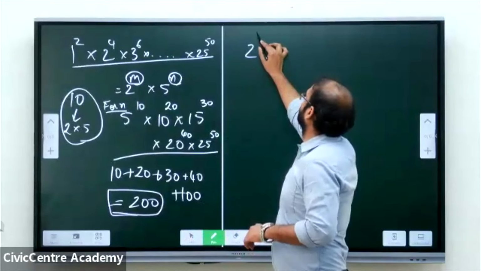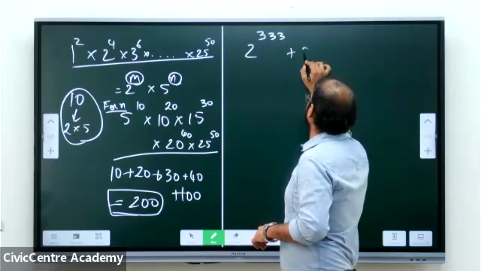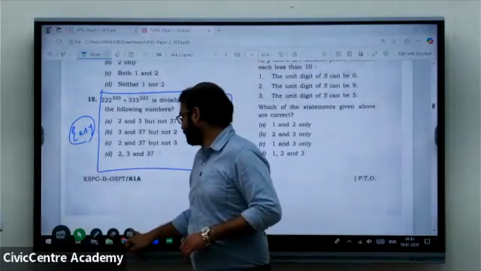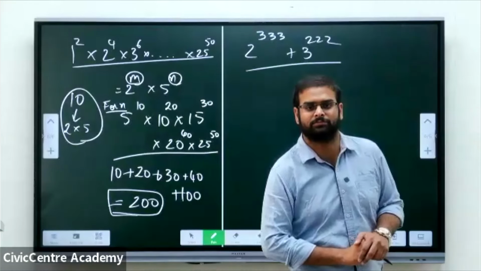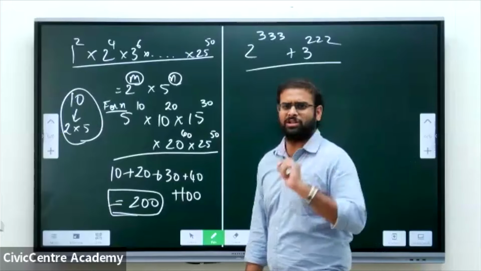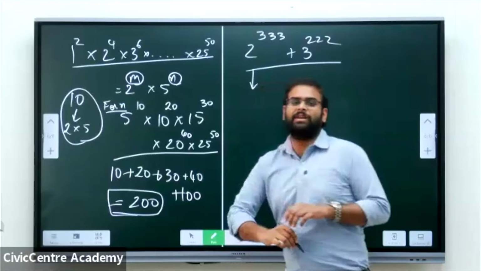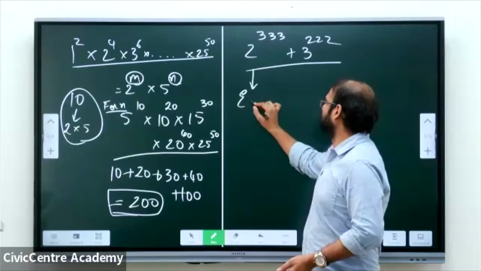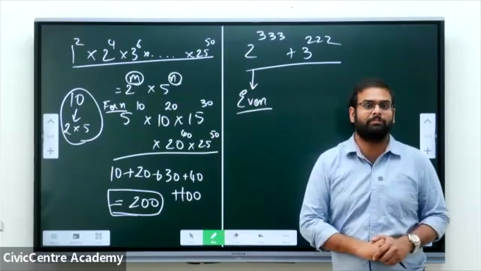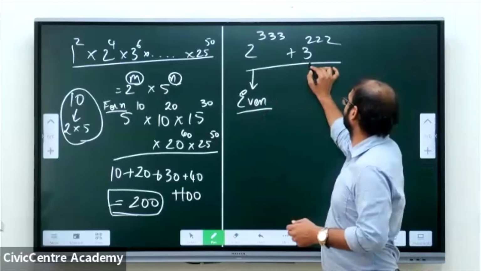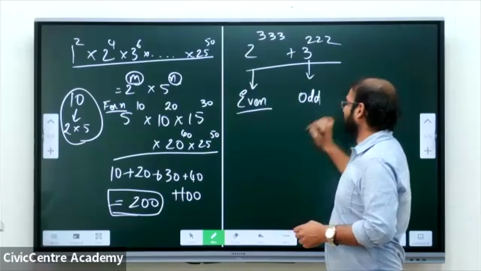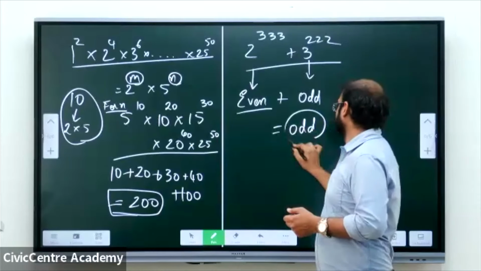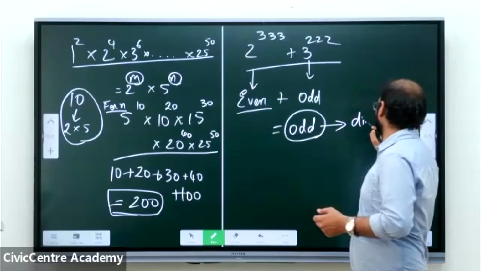The number is 2 power 333 plus 3 power 222, for which we need to find the divisibilities. First, one basic concept: any even number multiplied by an even number is an even number. So this is an even number. Any odd number multiplied with an odd number is an odd number. This is an odd number. When we add an even number and an odd number, we get an odd number. An odd number is never divisible by 2.